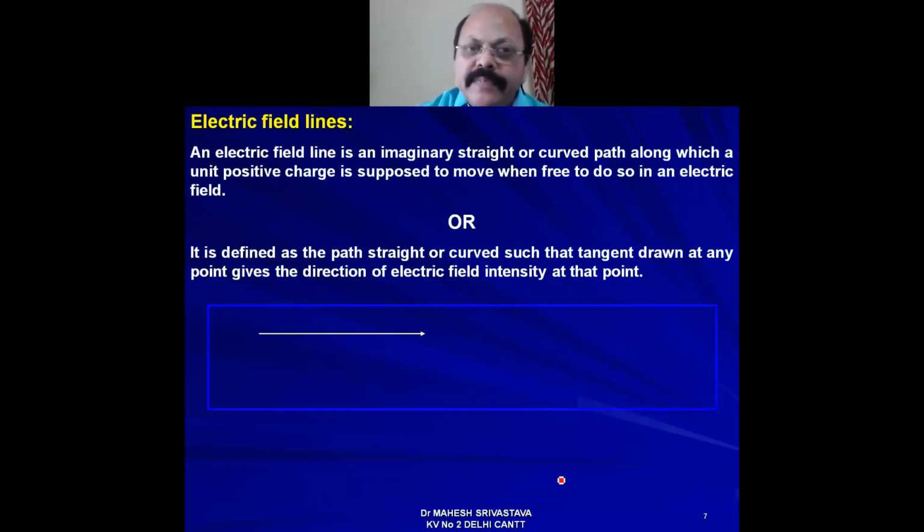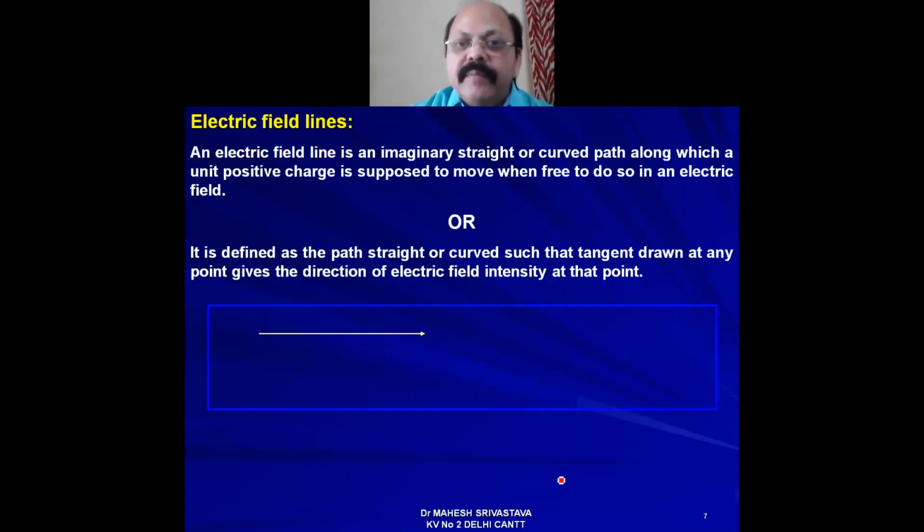that earlier I explained that we have taken one source charge and one test charge. When the source charge is positive and the test charge is also positive, at that time the direction of force is away from the source charge. But when we take the source charge negative and the test charge, as I already told you, always positive, then in that condition the direction of force is towards the source charge.